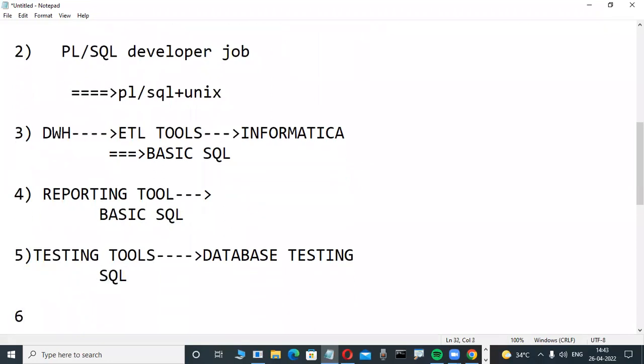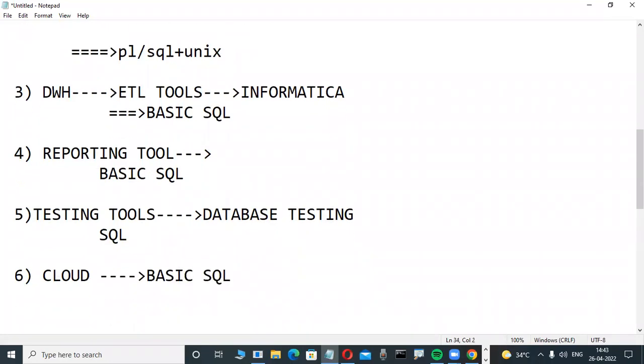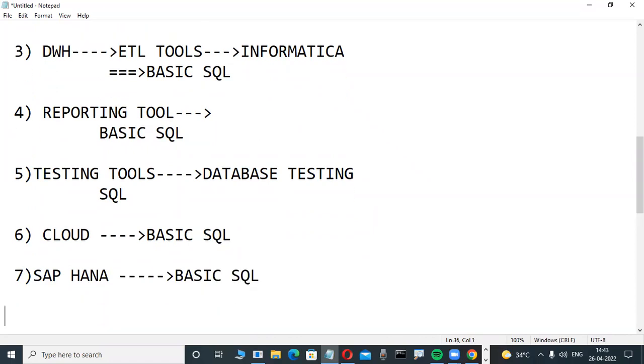Again, not only that, nowadays so many fellows are moving to cloud technology. Nowadays, so many fellows are learning AWS and Microsoft Azure courses. Those persons moving to the cloud computing side also need minimum basic SQL knowledge. Those persons also learn this SQL language. Not only that, SAP HANA is there. Those persons also need SQL knowledge and the use concept. Basic SQL knowledge is required, that's why they are learning this course.